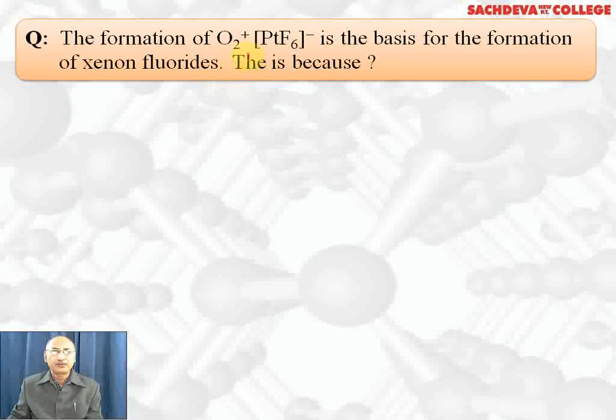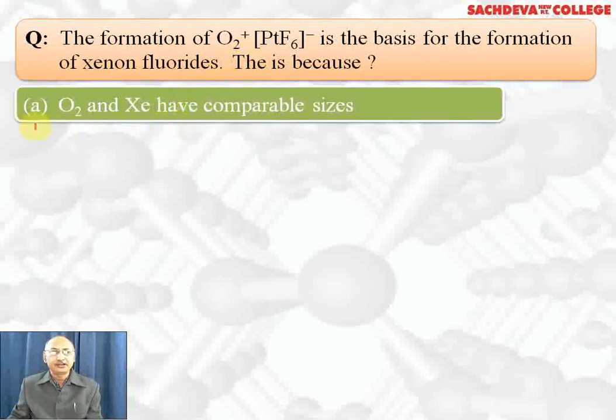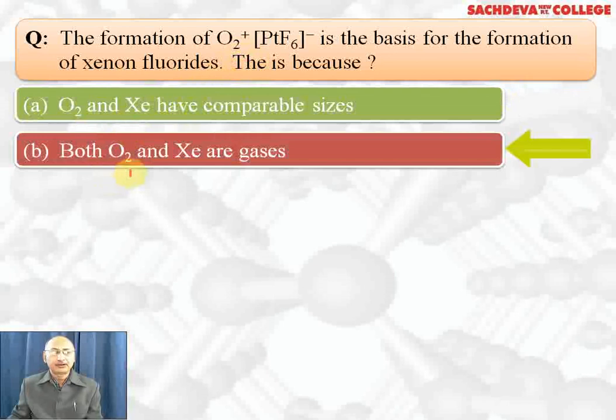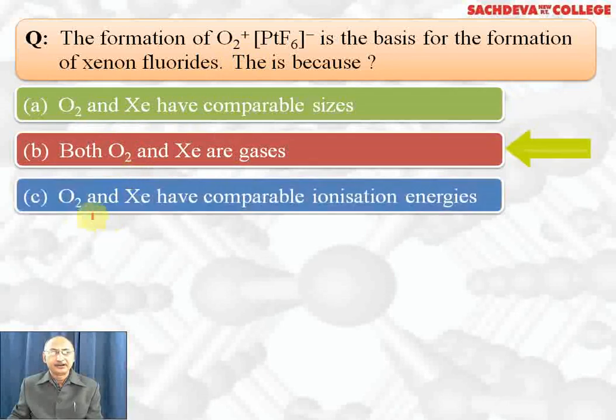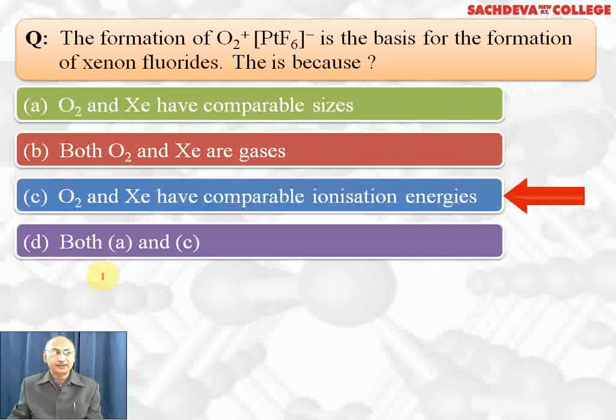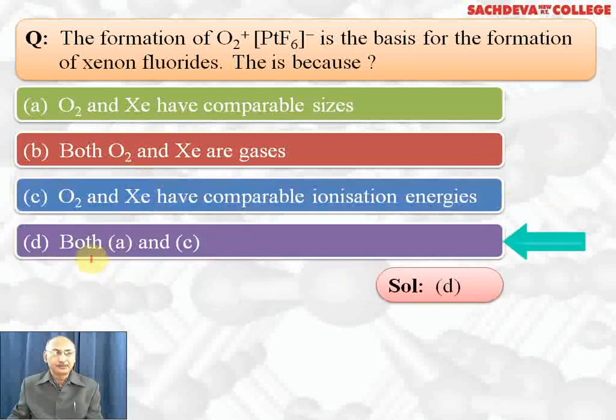The formation of O2 plus PtF6 minus is the basis for the formation of xenon fluoride. This is because oxygen and xenon have comparable size. Both oxygen and xenon are gases. Oxygen and xenon have comparable ionization enthalpy or energies. D part, both A and C. The correct answer is D part, both A and C.